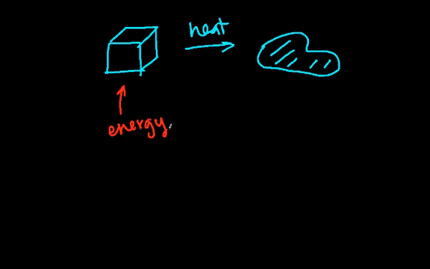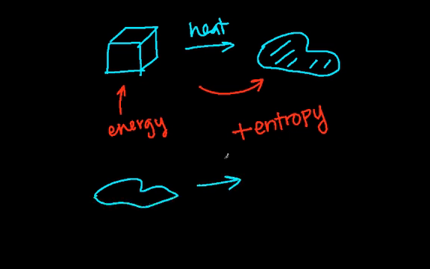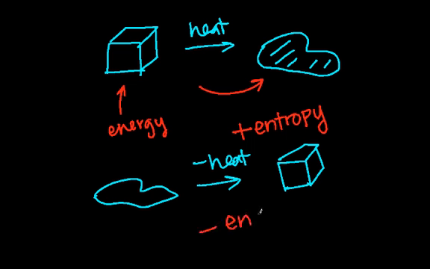Similar to the last example, because the molecules are now moving faster, now in the liquid phase, that's why this corresponds to an increase in entropy. On the other hand, let's say you had a puddle of water and you decrease the heat and freeze the puddle of water into a block of ice. Now, the entropy is decreasing because the molecules now have less energy and would be moving at a slower pace.